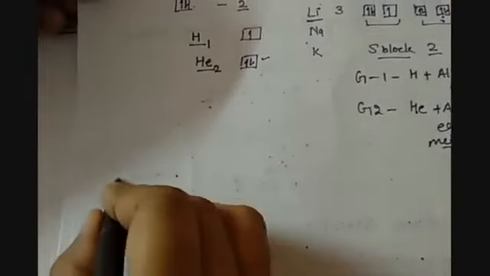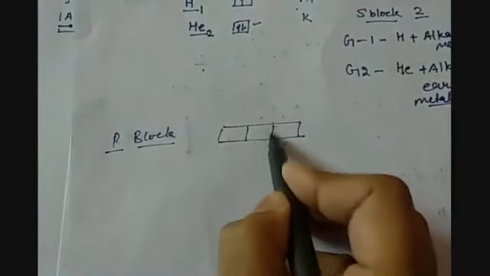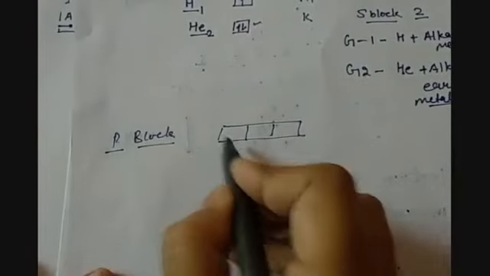The same way, if we talk about the P block, we know that in the P subshell we can accommodate 6 electrons in this way.